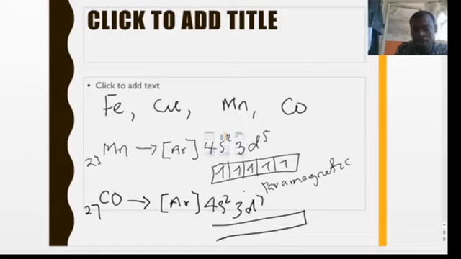So this is going to be like this, right? 1, 2, 3, 4, 5, then 6, 7. So you have 3 unpaired electrons. So this is also going to be paramagnetic. So this is actually how to detect if a given entity will be paramagnetic or diamagnetic.